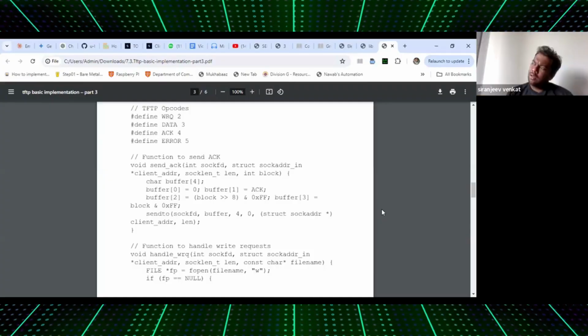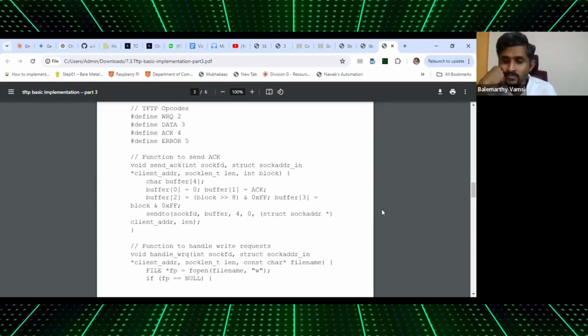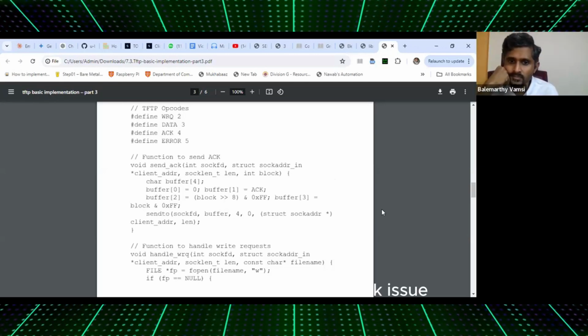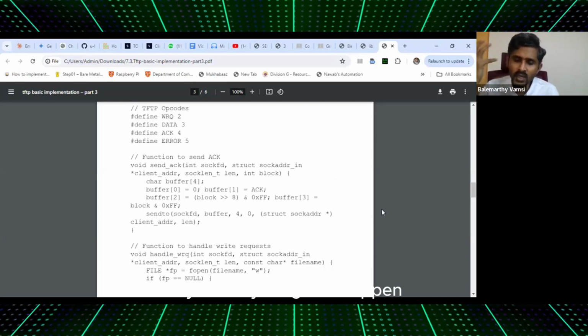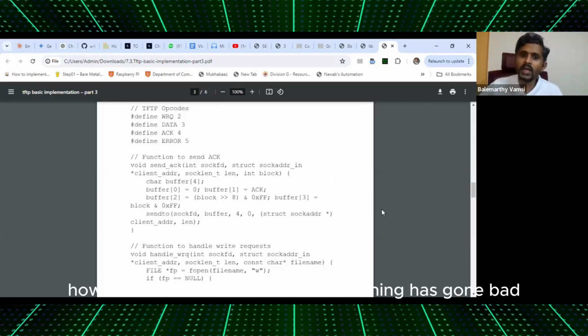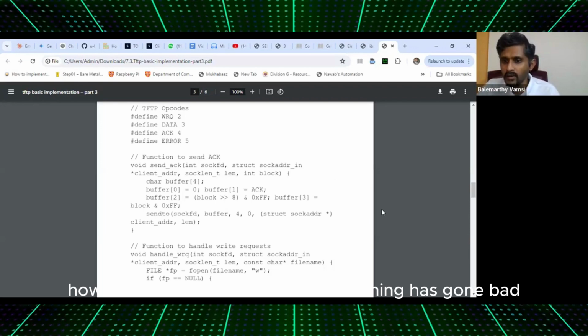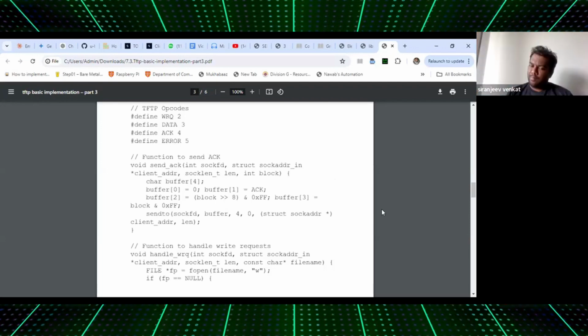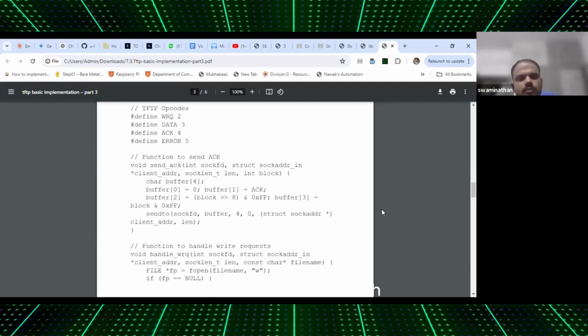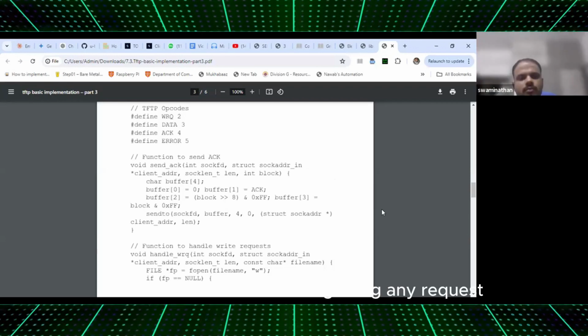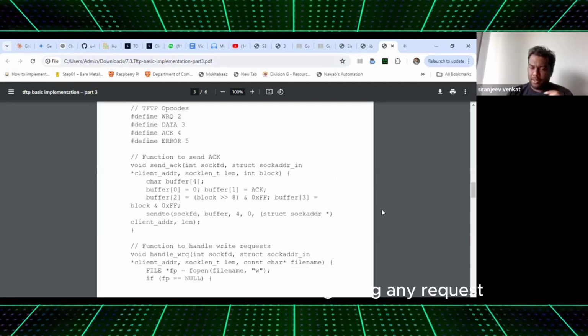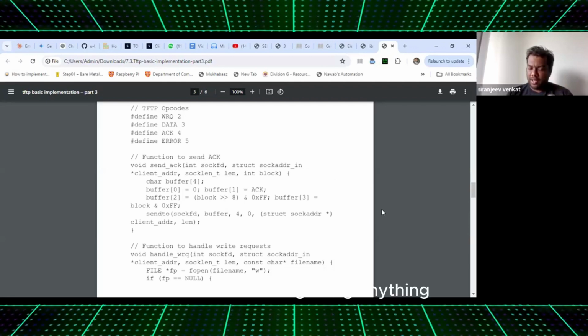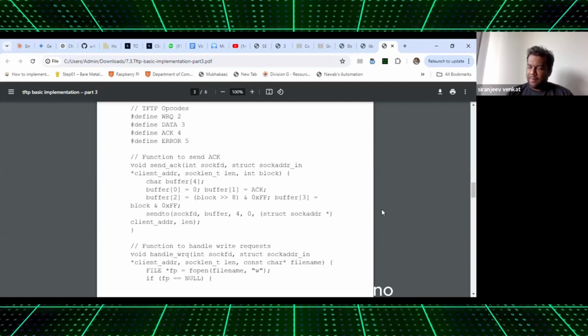Sir. Connection lost, a network issue. Yeah, anything can happen. But how does the client know that something has gone bad? Error packet. No. Okay, within the timeline, it is not getting any request. The server is not getting anything within the time frame.